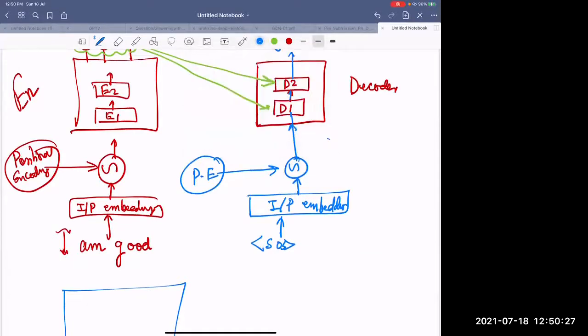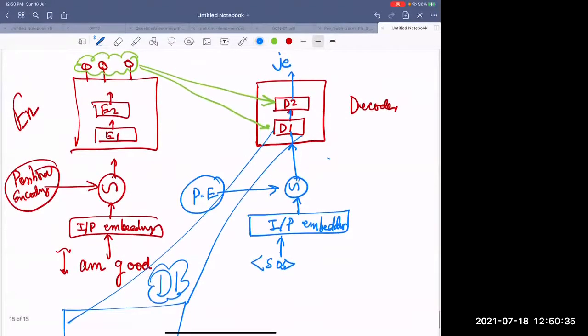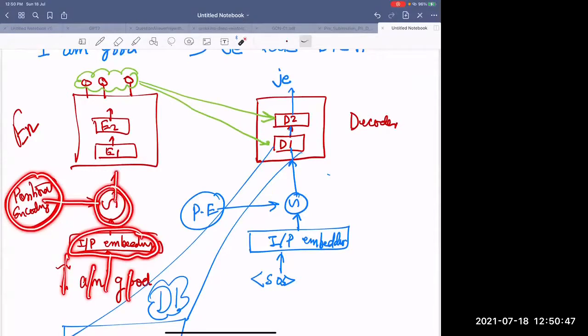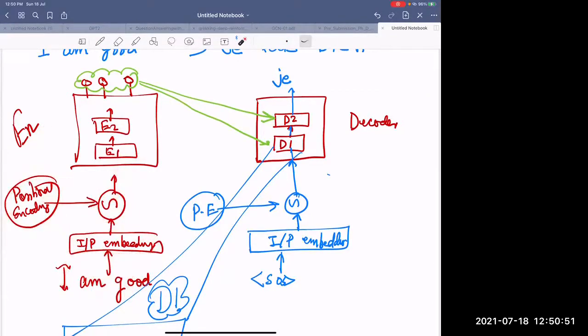D1. Which one? So can you please just repeat? My network was a little off. Can you just repeat the flow thing? Flow. Okay. Flow is that I am good goes in at once. 3 embeddings will be computed. 3 positional embeddings will be computed. Both got added, given into my encoder network, and the encoder is going to pass it on to encoder 1,